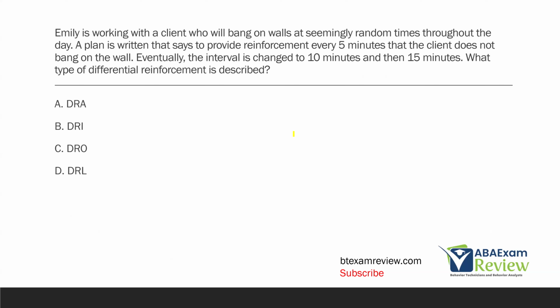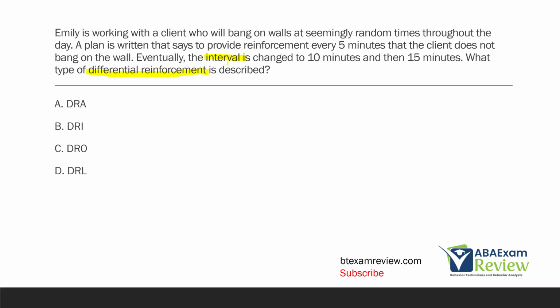Emily is working with the client who will bang on walls at seemingly random times throughout the day. A plan is written that says to provide reinforcement every 5 minutes that the client does not bang on the wall. Eventually, the interval is changed to 10 minutes and then 15 minutes. What type of differential reinforcement is described? So let's think about this because it's a little bit confusing because we have all this talk about intervals. But remember, we're focused on the type of differential reinforcement that Emily is using. And with differential reinforcement, we're reinforcing something, putting something else on extinction.